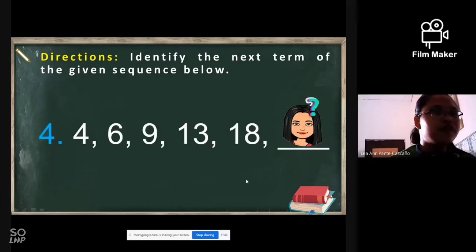Okay, let's have number 4. If we have 4, 6, 9, 13, 18, what do you think is the next term?